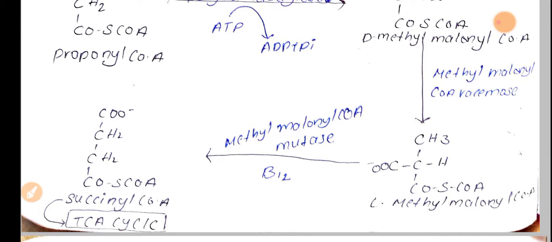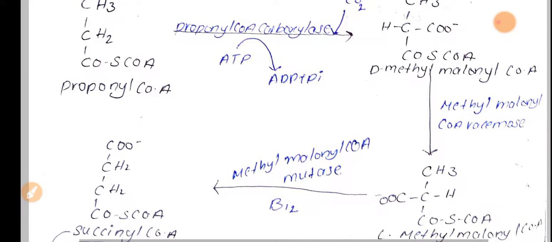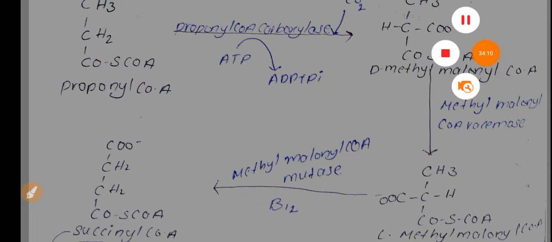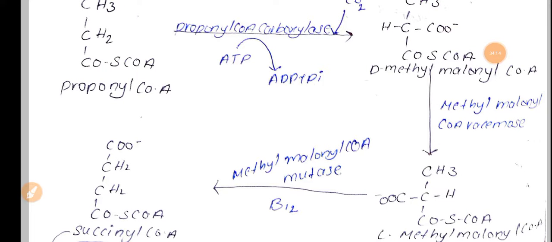So this is how fatty acids undergo oxidation in our body. Okay, so it might be an even chain or it might be an odd chain. So they undergo oxidation in this manner.